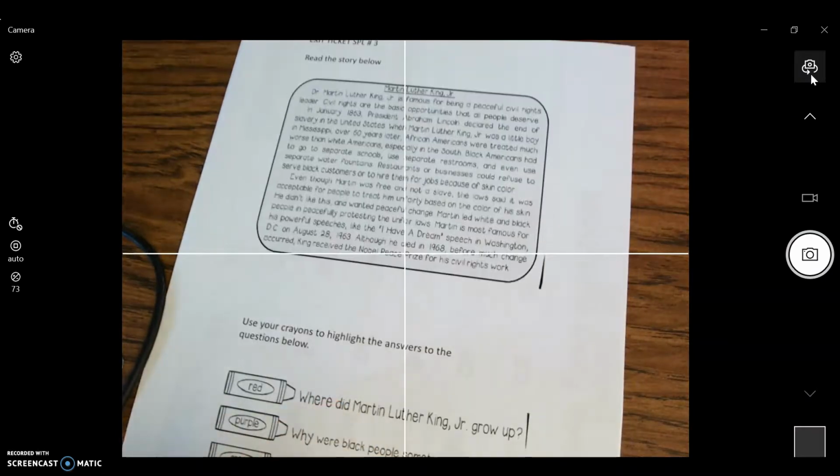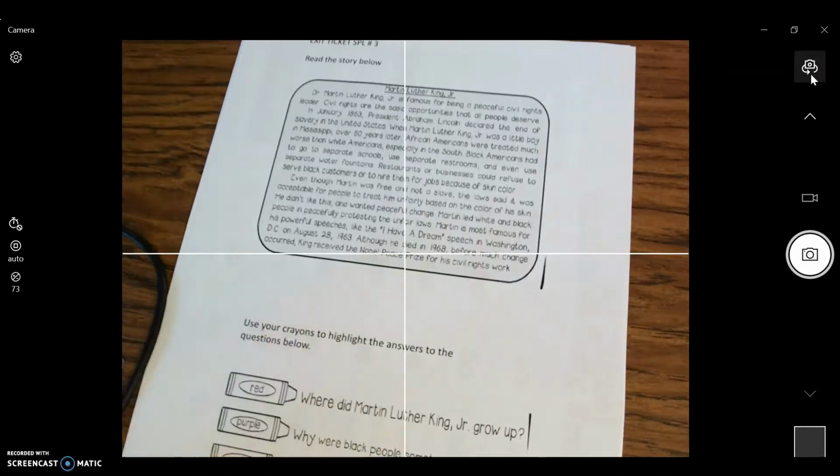Okay, this is your exit ticket. You're going to place this in the all done section of your folder. Miss Esther will check it, and if you got them all right, you will be able to move forward on your next day. Now, you can read in your art bookshelf.